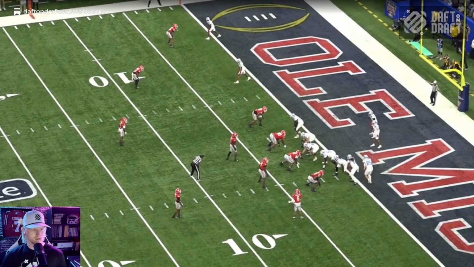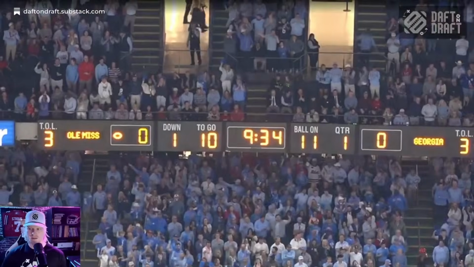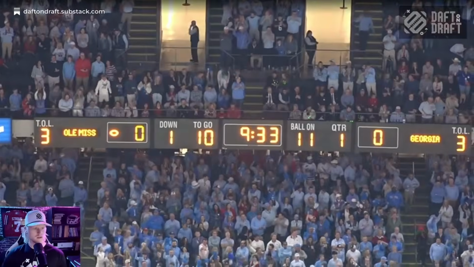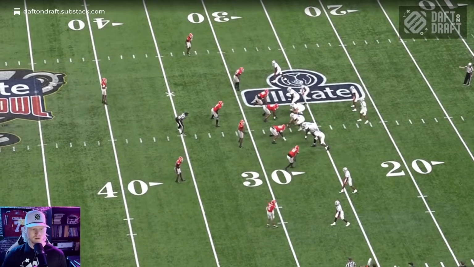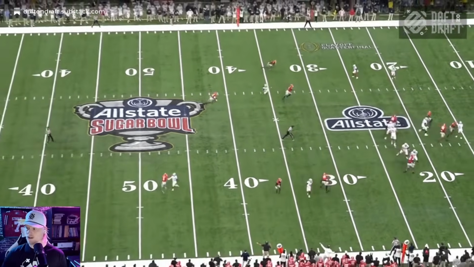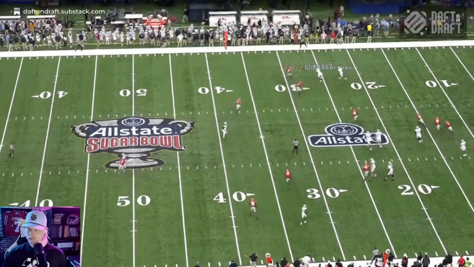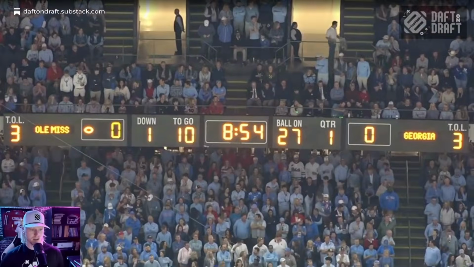All right, on to the second drive here. We got some runs to start it off. All right, we got a pass here. Two yards to Harrison Wallace. Just a little check down. I like Chambliss's willingness to check the football down. I really love it. He's pretty safe with the football. And again, we'll talk about that both in positive and a negative here, probably ongoing in this video. All right, 8 yards here to the back.